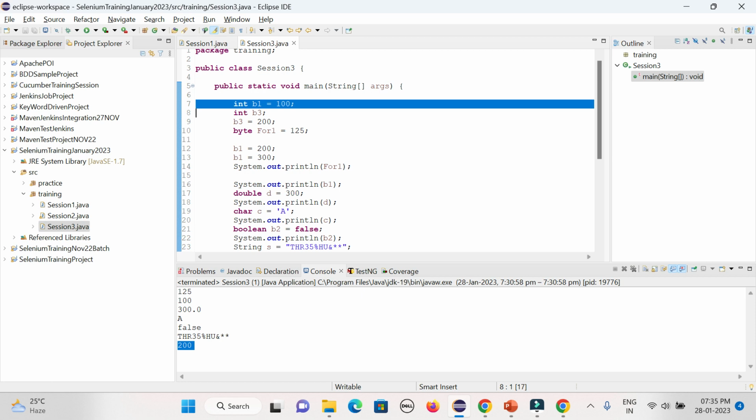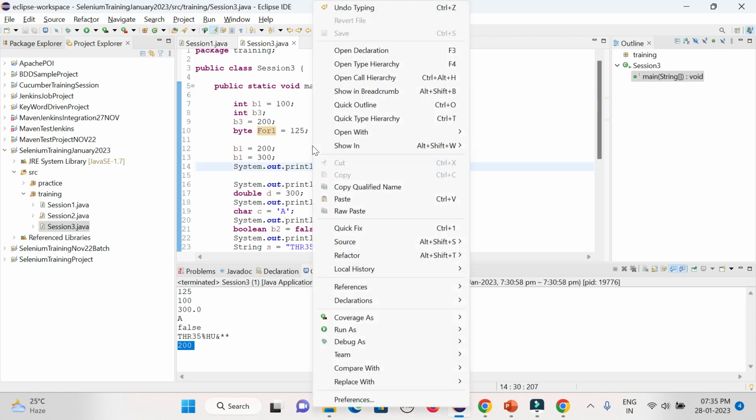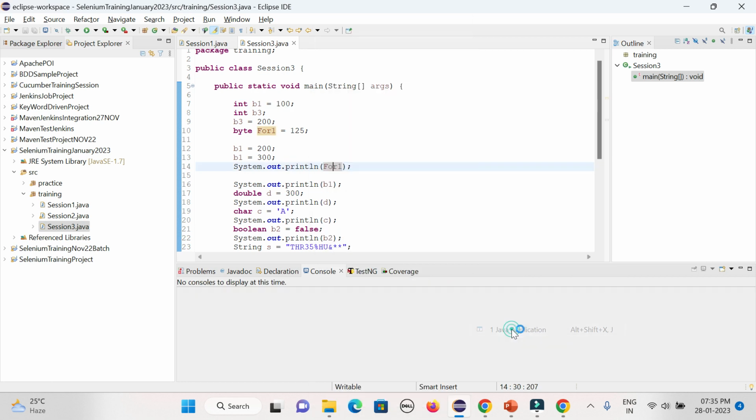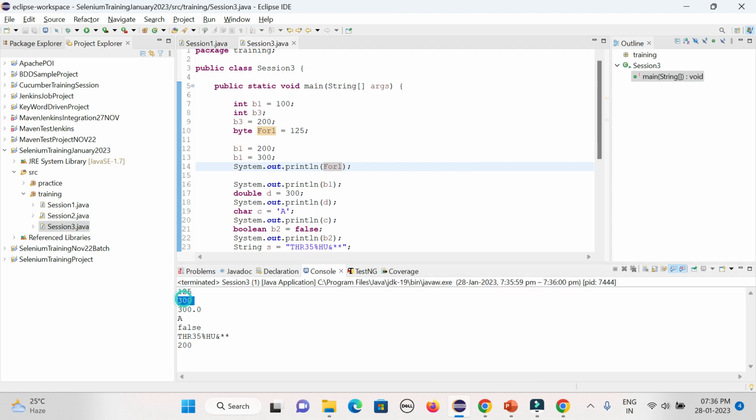That is the reason the concept called the final keyword comes in. If I don't want to change the value of the variable, I can define it as final. That part will be covered in the upcoming session. The final keyword is very important; not only at the variable level, it works at the method level and class level, through which we can avoid a lot of unnecessary problems. Now if you run here, b1 will print the latest value, whatever is defined latest; 300 is coming.